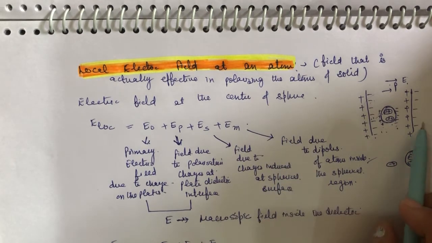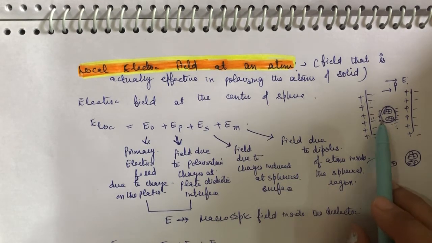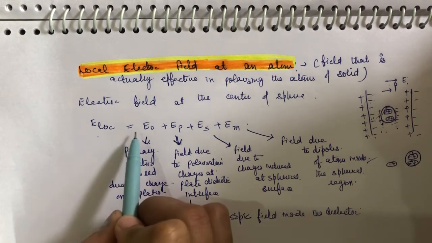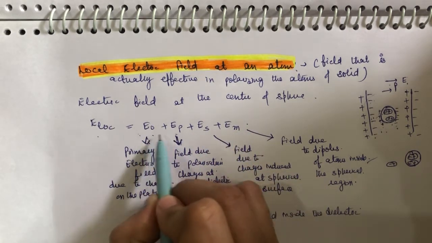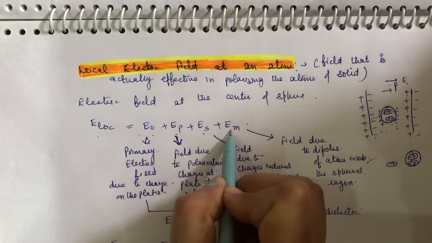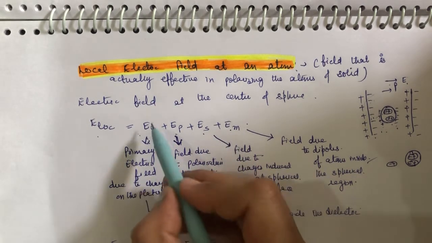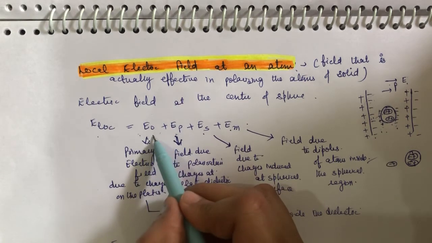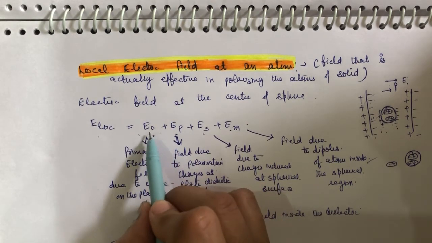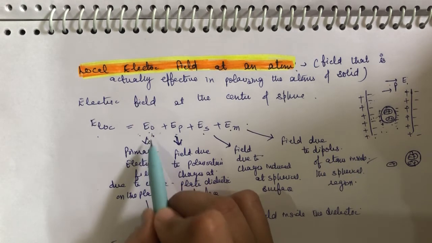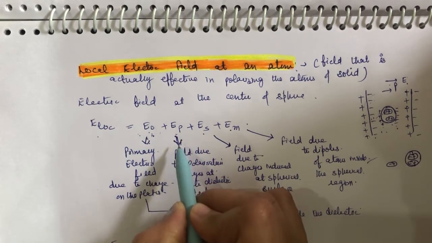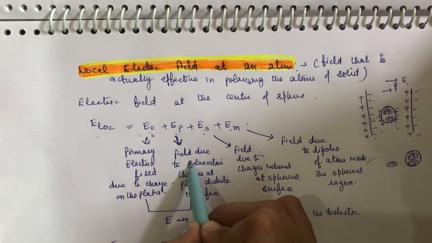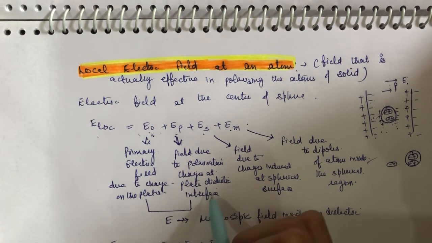So the electric field at the center of the sphere may be written as E local, which is equal to E naught plus EP plus ES plus EM. What is E naught? E naught is the primary electric field due to charges on the plates. And what is EP? EP is the field due to polarization charges at the plate dielectric interface.